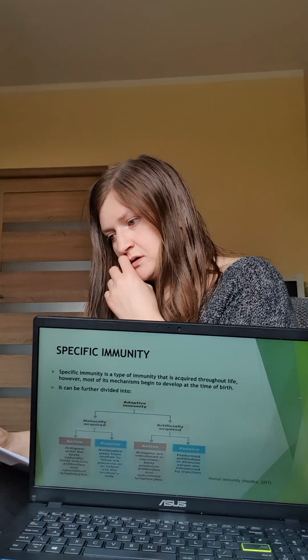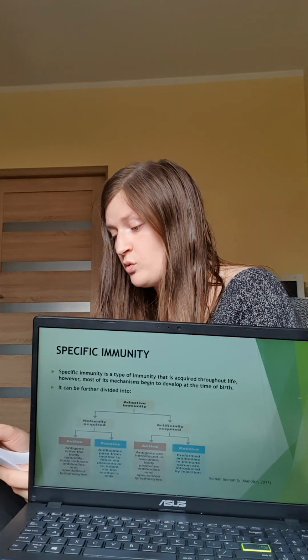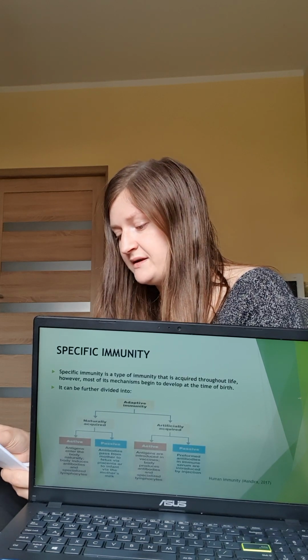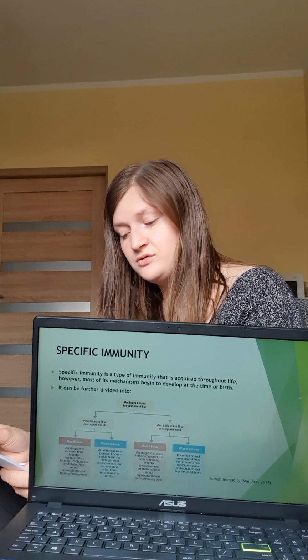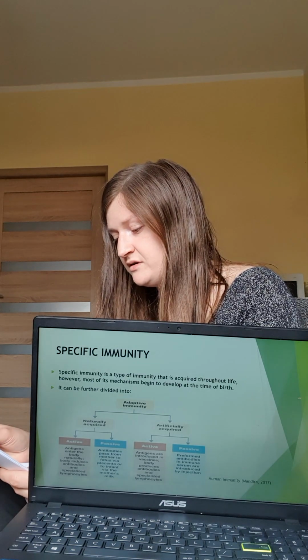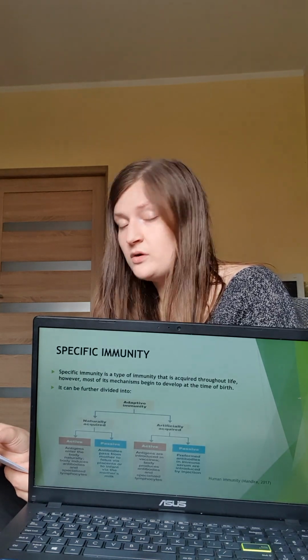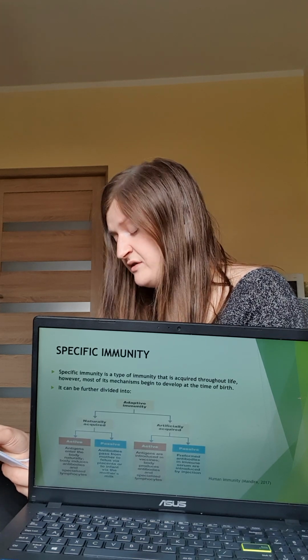And that's right. So let's talk about specific immunity. It's a type of immunity that is acquired through our life. However, most of its mechanisms began to develop at the time of birth. Specific immunity can be further divided into active and passive. Active immunity is produced after contact with an antigen as a result of an illness, and therefore is called natural, or thanks to vaccination, where it's called artificial.